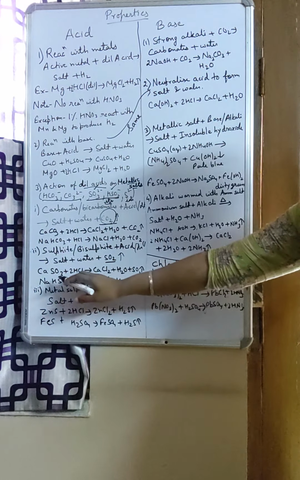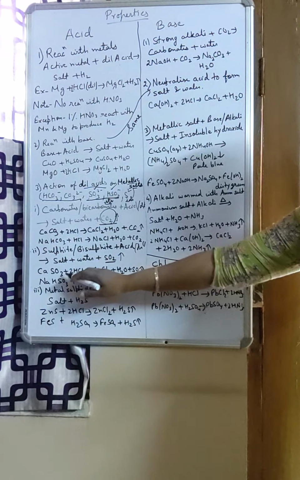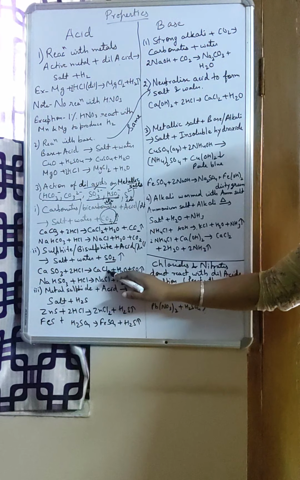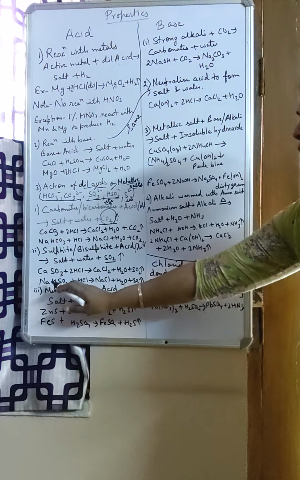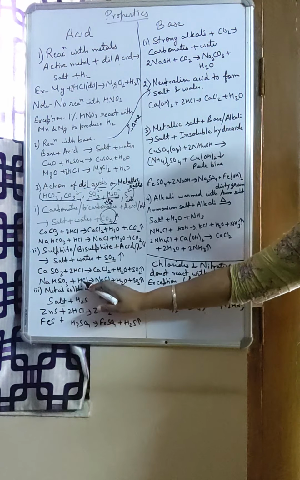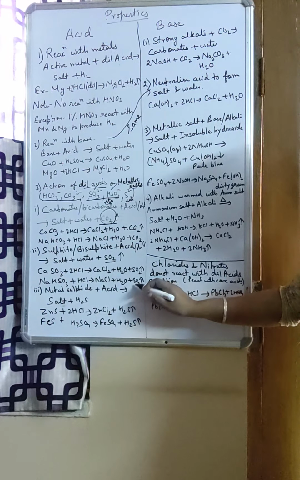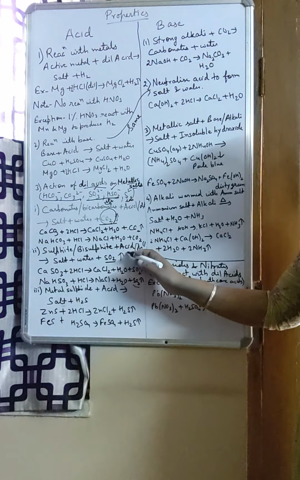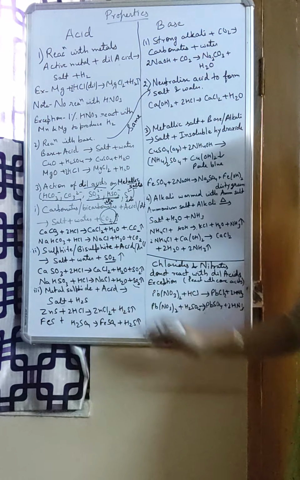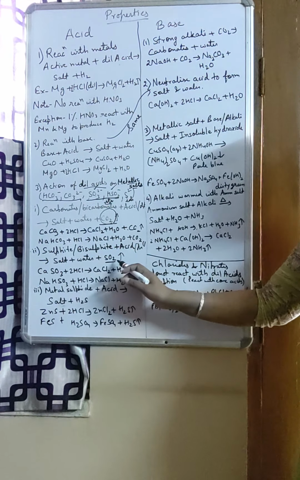See, again two examples I have given. Calcium sulfite reacting with HCl gives the respective salt, calcium chloride, water and sulfur dioxide. Sodium bisulfite reacting with HCl gives sodium chloride, water and sulfur dioxide. So every time a dilute acid reacts with sulfite and bisulfite, you will get salt, water and SO2.